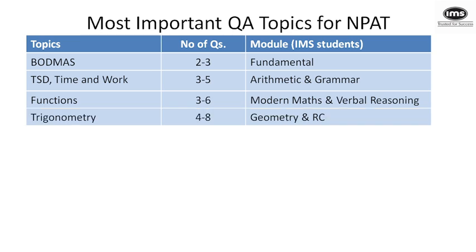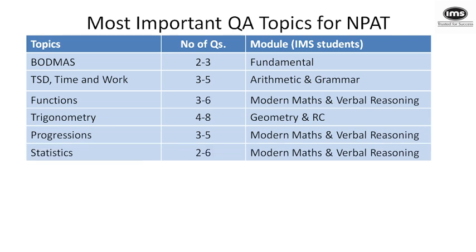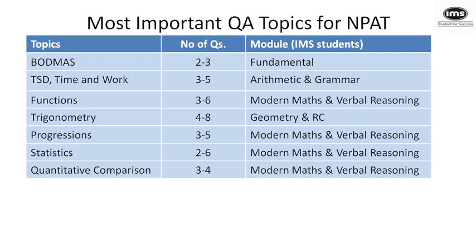You see minimum 4 and maximum 8 questions under this particular chapter. I have seen students saying, we got 7 to 8 questions under the trigo topic. Then progressions, you get 3 to 5 questions. Statistics: in some of the slots there were no questions on statistics, but in some of the slots there were 2 to 6 questions from this particular topic.